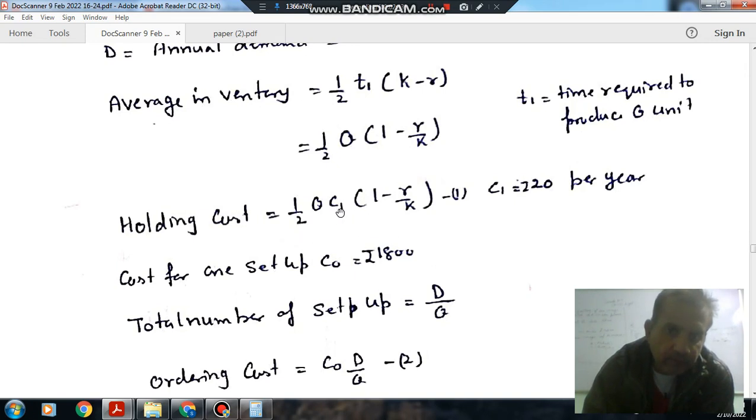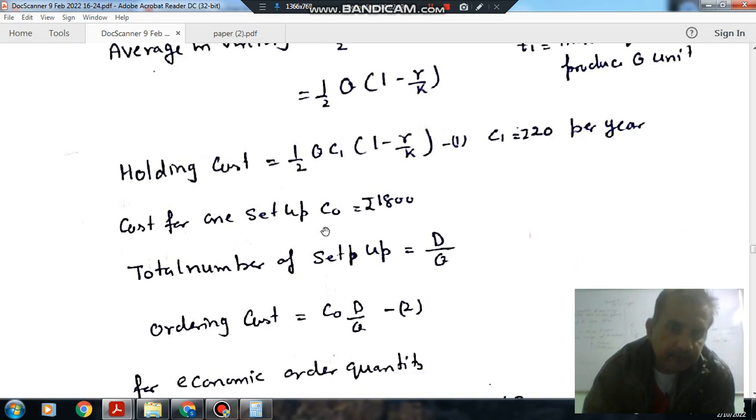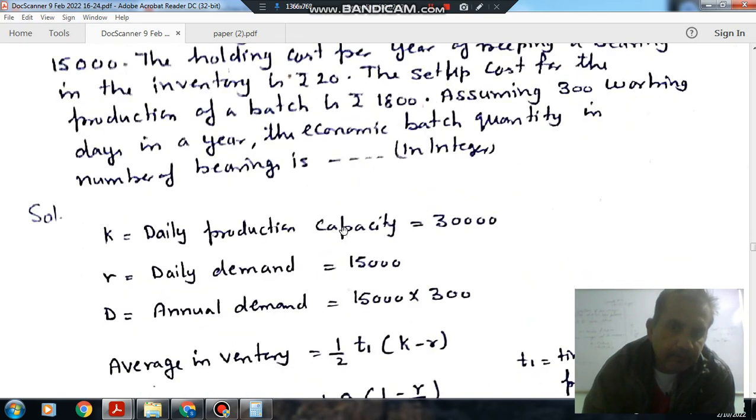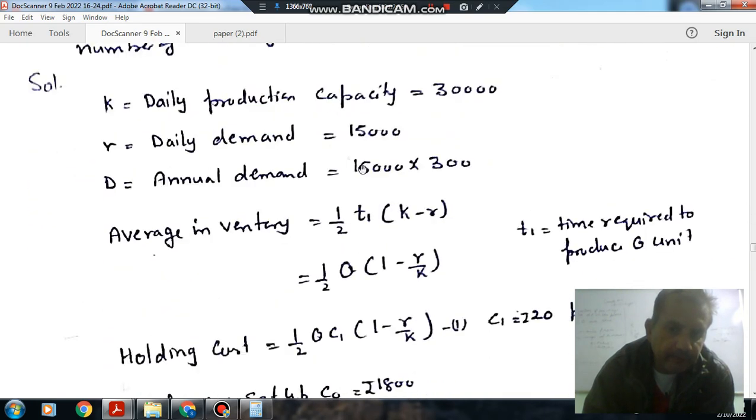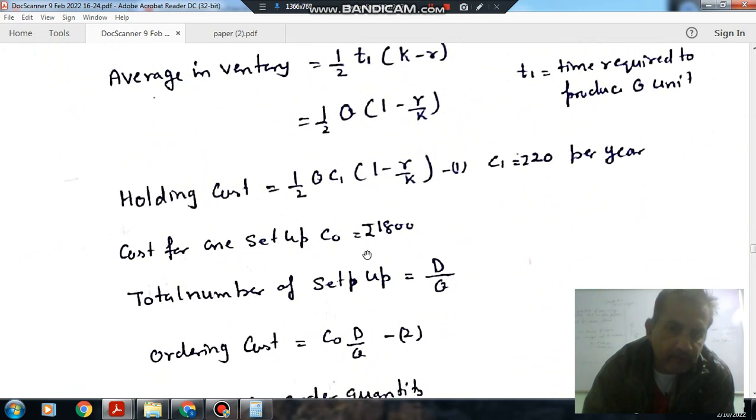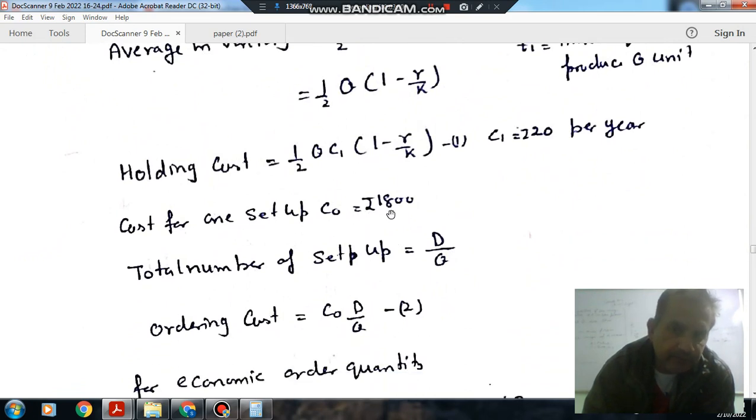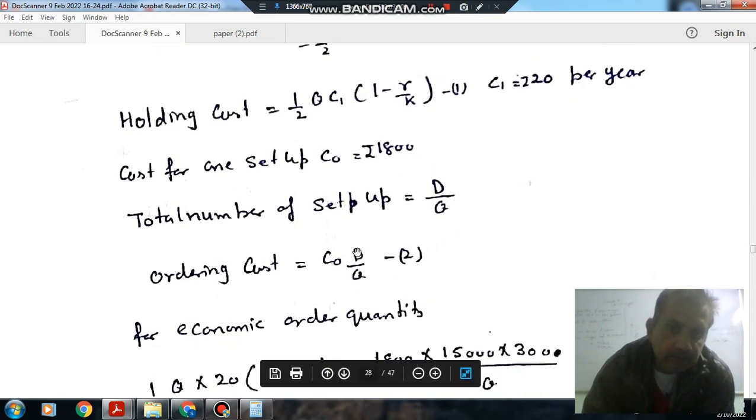So this is your holding cost per year, and the setup cost per batch is 1800. C0 is your setup cost, that is 1800. The number of times the setup has to be made is the annual demand divided by the ordering quantity, that is the number of orders, D by Q. So D by Q into C0 is your ordering cost, and this is your holding cost.